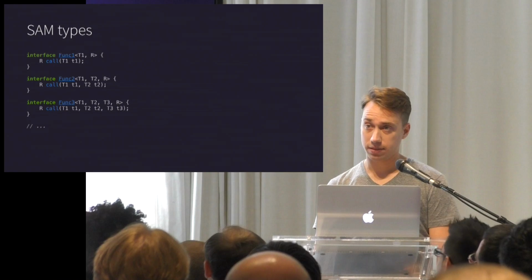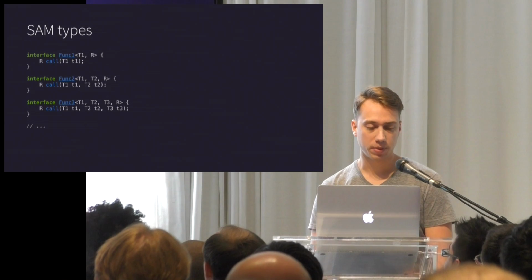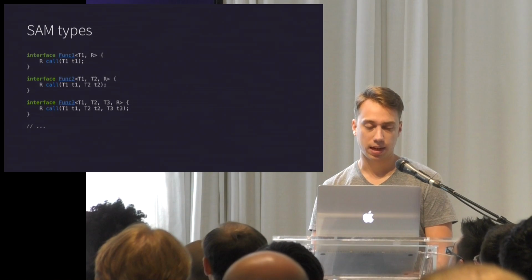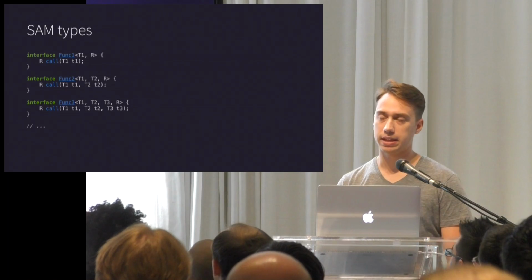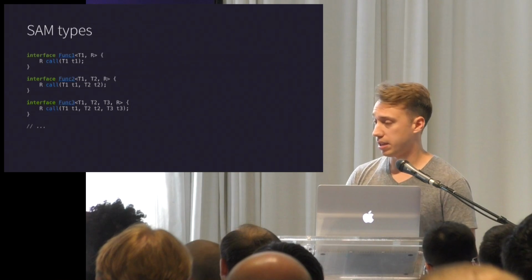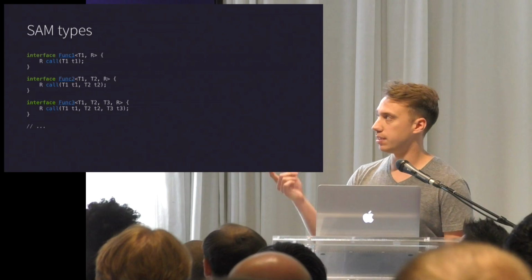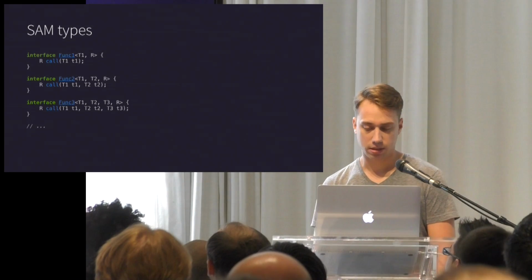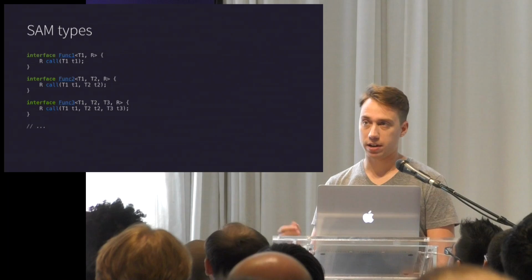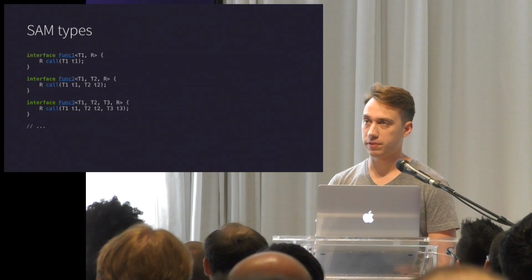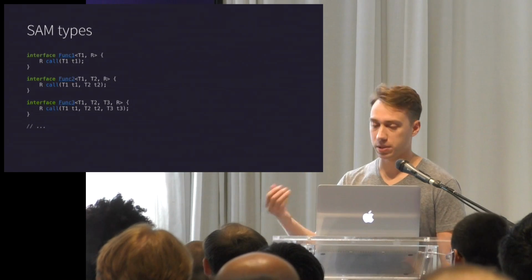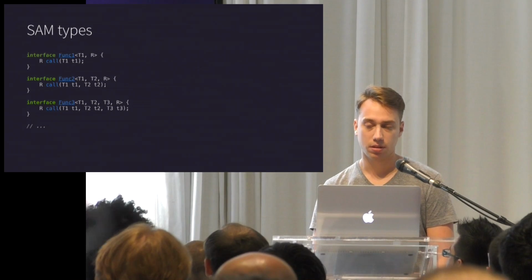Java 8 has higher order functions, but they're implemented with SAM types. So SAM is single abstract method. So every function type needs an interface correlated to it. And if you want to create a lambda function that doesn't have a function type, you need to create that function type as an interface.